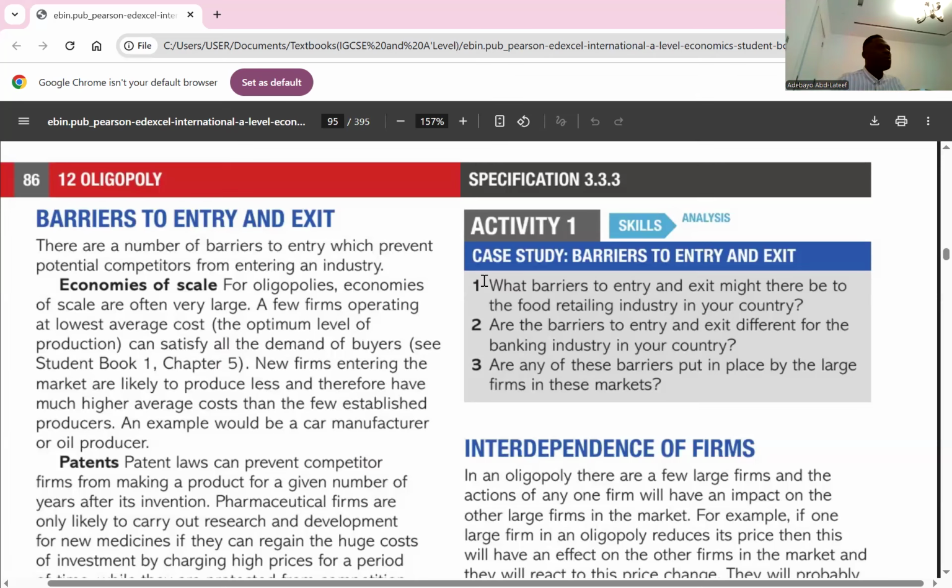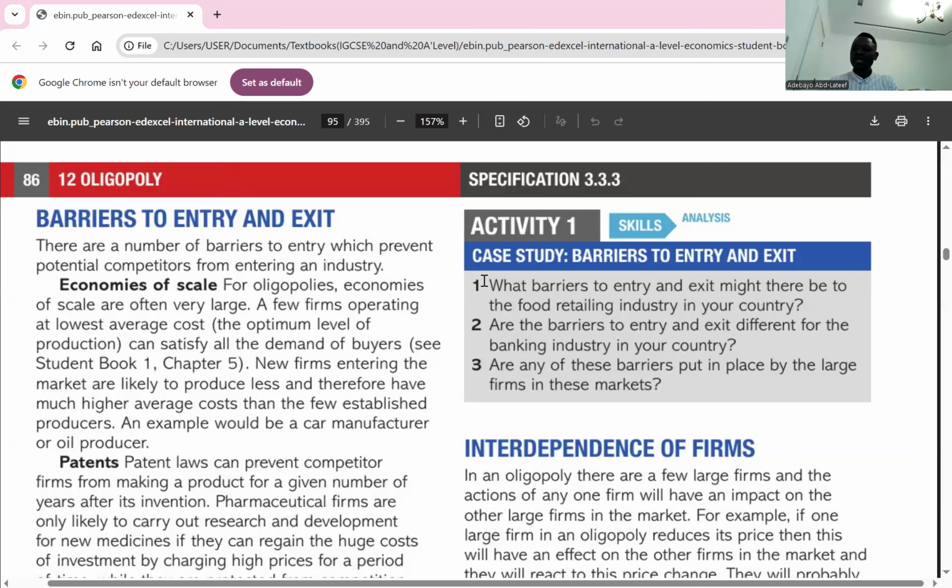So if you are coming in as a small business, you still need to understand the nitty-gritty of the industry before you start producing on a larger scale. When you put that into consideration, you wouldn't want to set up in that market. Do you get it? Yeah. So that's economies of scale, one of the reasons why we have barriers to entry. Okay, yes.